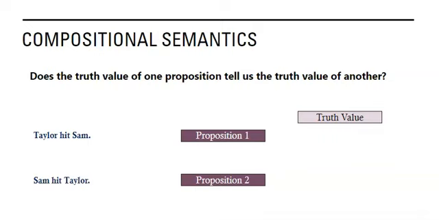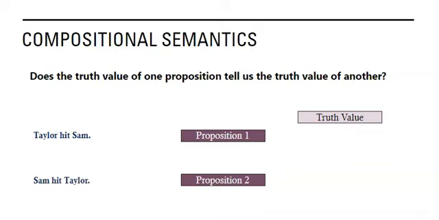For both of these, we have to individually check the real world. We can imagine a world where Taylor hit Sam, but Sam did not hit Taylor. Proposition 1 does not guarantee proposition 2. They're unrelated.